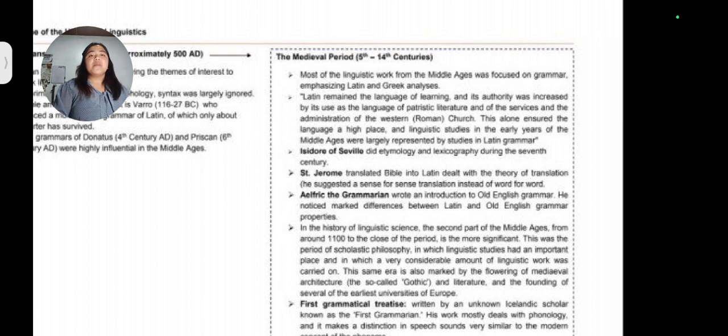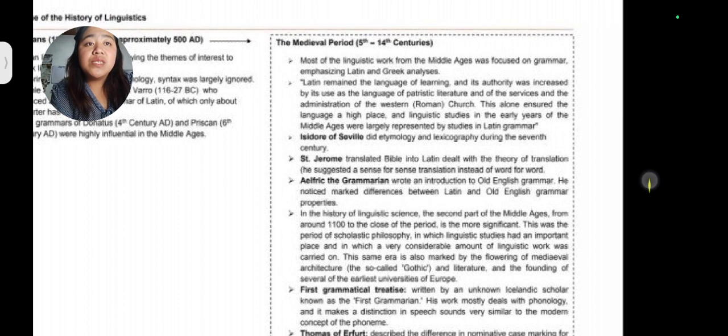We have here Isidore of Seville. He did etymology and lexicography during the 7th century, as well as Saint Jerome. Saint Jerome translated the Bible into Latin and dealt with the theory of translation.